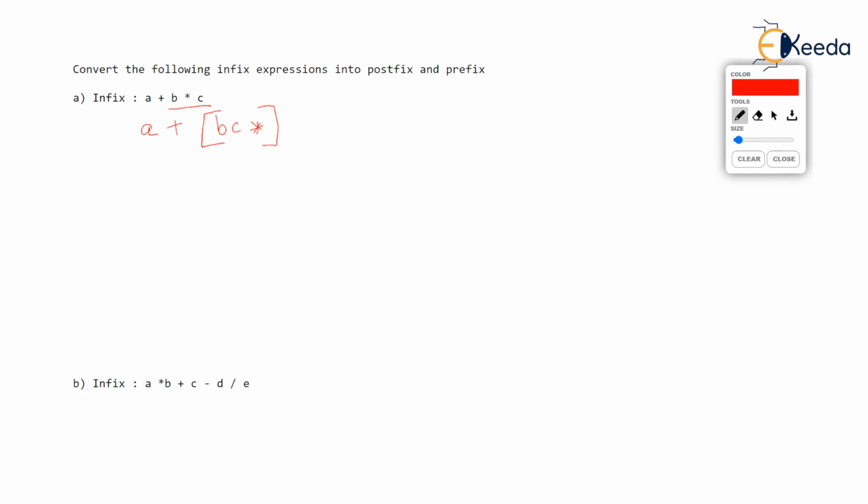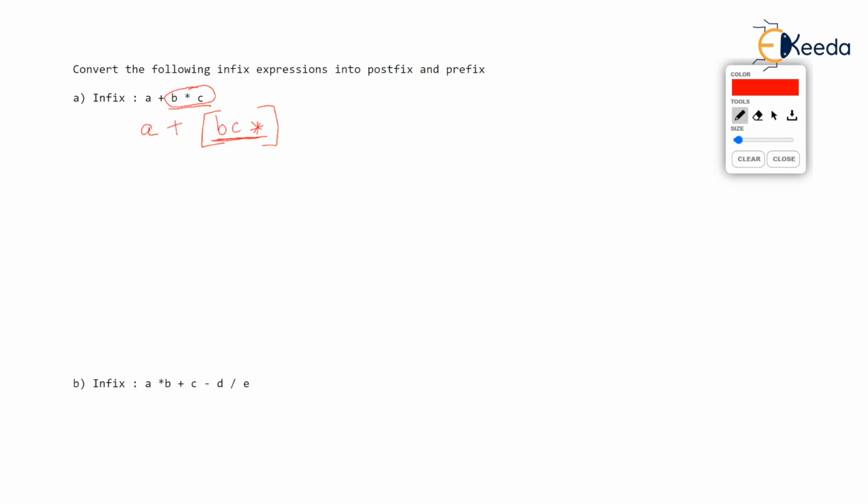Previously, we had two operands, B and C, separated by asterisk. But now we have converted B into C into postfix, and we have got BC star, and we will call this BC star one operand.